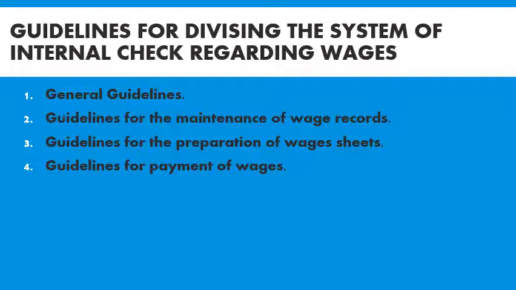All workers who are receiving wages should be asked to be present personally at the time of payment of wages to receive their wages. Each individual is responsible to be available at the payment of wages section. No person is permitted to collect the wages of another person or his friend.